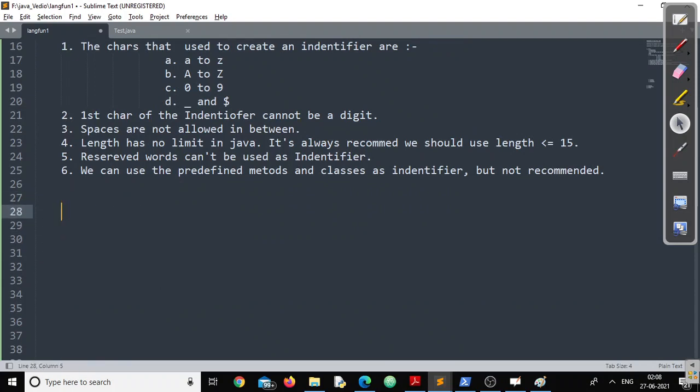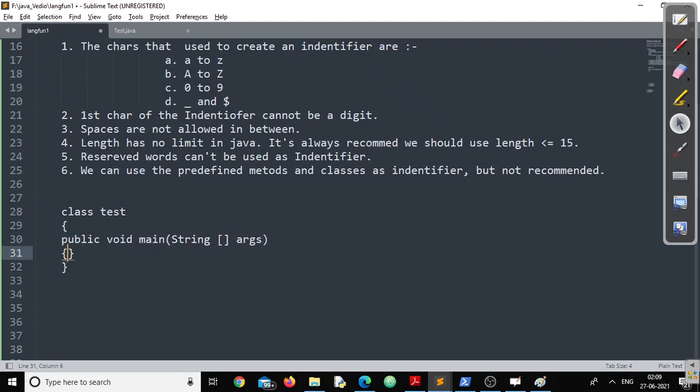From my experience, let me share a few things with you. In an interview room, one of the interviewers called the student who was there for the interview, and he wrote a program like this: class test, public void main, string args.